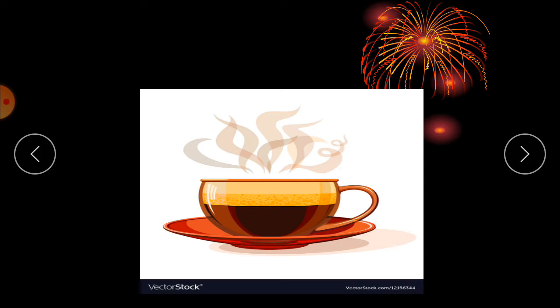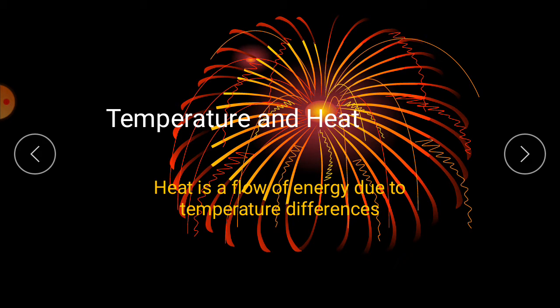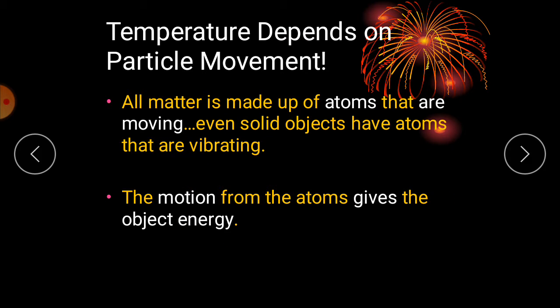If you touch something hot and your senses immediately tell you to pull your hand away, hotness is about the amount of energy an object has. So heat is a flow or transfer of energy due to temperature differences. Students, temperature depends on particle movement. As I taught you in class 6, all matter is made up of atoms that are moving. Even solid objects have atoms that are vibrating. The motion of the atoms gives the object energy.